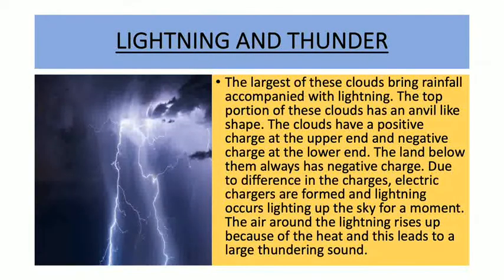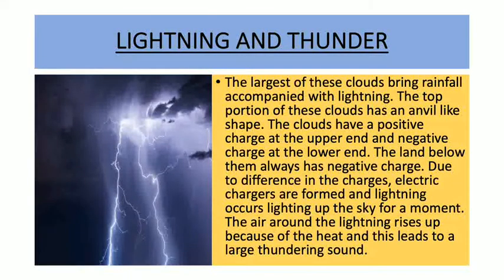This separates the positive and the negative charges of the cloud. The top of the cloud becomes positively charged while the base of the cloud becomes negatively charged.